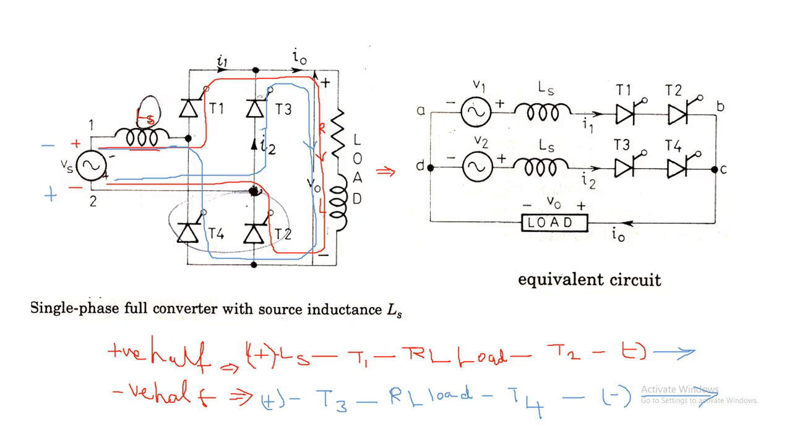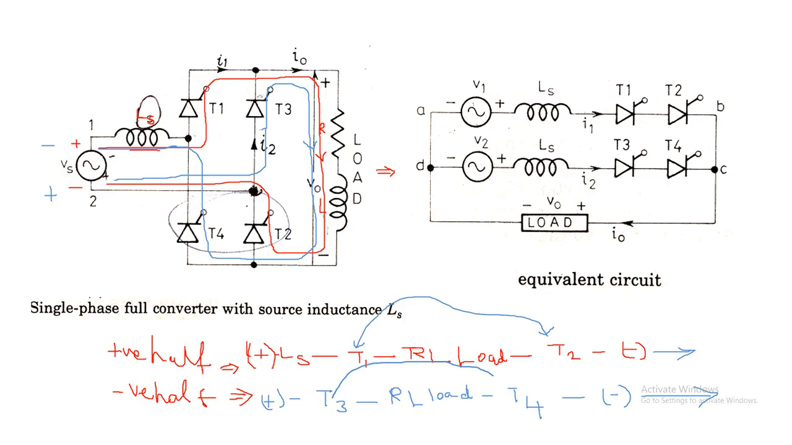So here, plus to LS to T1 and T2. T1 and T2 will be combined since it is a series current flow. So T1 and T2 are combined and the current flows through the load and returns to the minus. And the same for the negative half cycle: it flows from the positive, and then all are in series, that is plus to LS, T3, RL, T4.